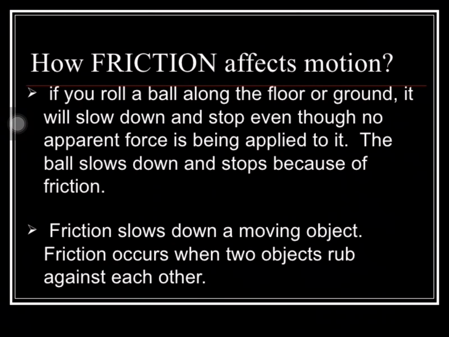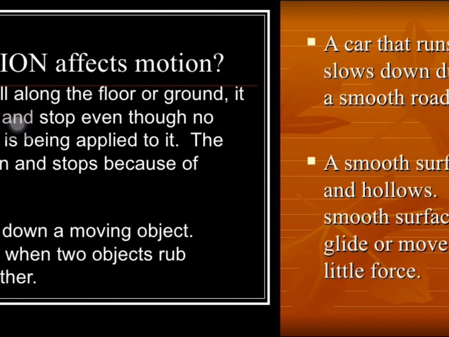But how does friction affect motion? If you roll a ball along the floor or ground, what happens? It will slow down and stop even though no apparent force is being applied to it. That means the ball slows down and stops because of friction. Friction slows down a moving object. Friction occurs when two objects rub against each other.